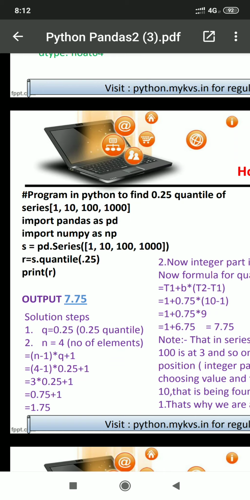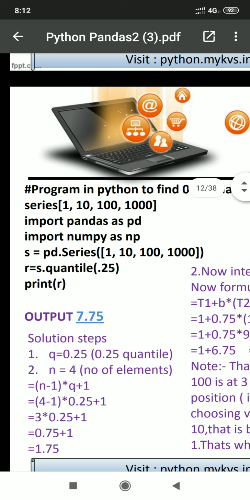Okay students, we want to find the 0.25 quantile. If we want to do this with a Python program, it will be very easy. We pass a list inside Series and it will create a series, and here we are creating series S. Then we apply the quantile method and pass only 0.25. 0.25 means 25%. It will give us a result that will be assigned to R, and R will be shown, and the result will be 7.75. So 7.75 does not directly exist inside these numbers.